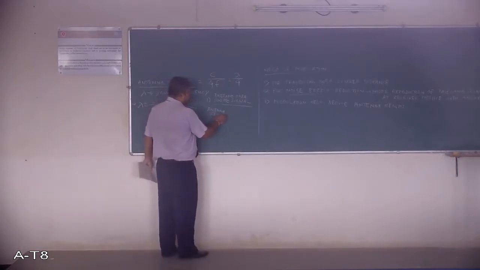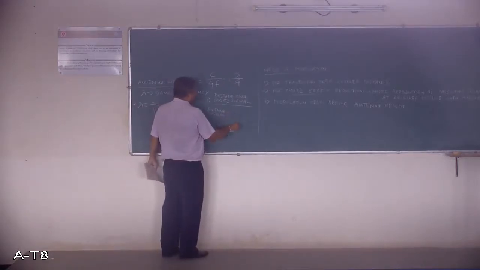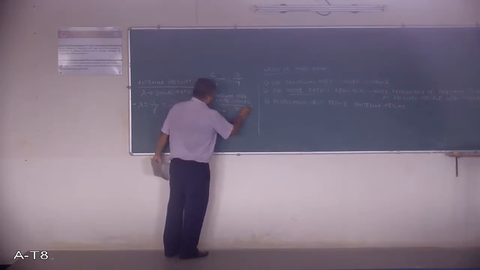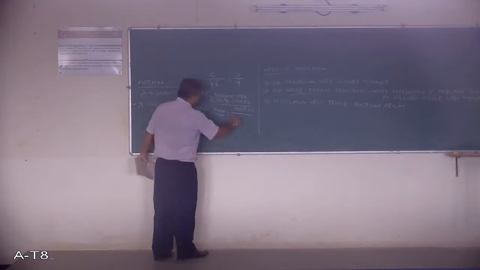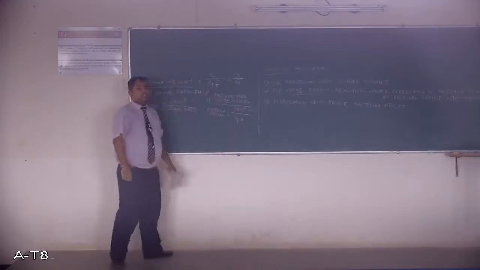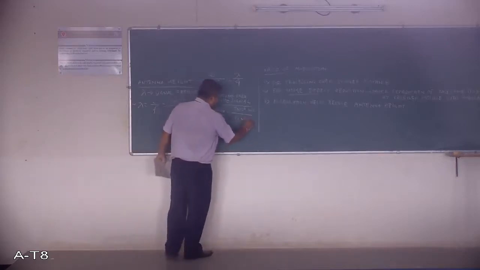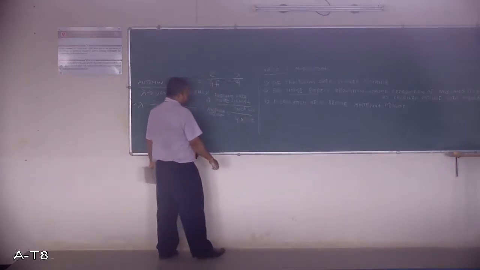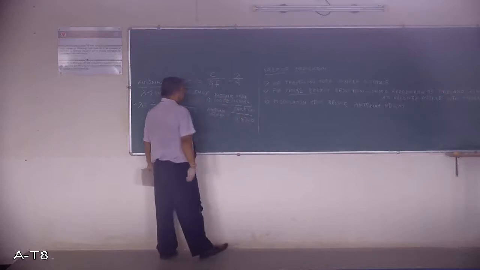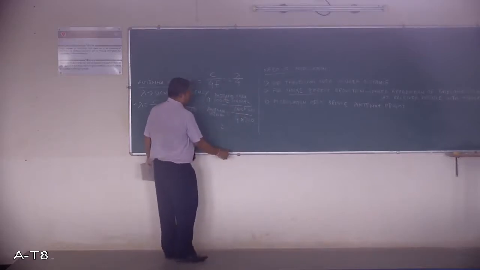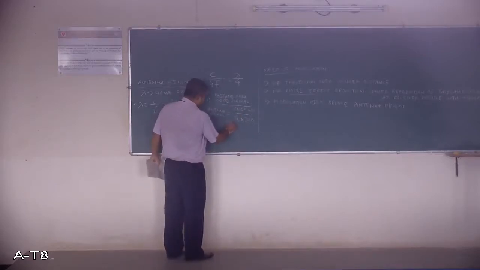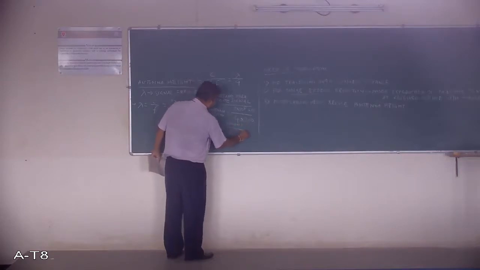In this case, the antenna height will be C, which is 3 into 10 raised to 8 meter per second, divided by 4 times F, where F is the frequency of the baseband signal, which is 300. So I can write 3 into 10 raised to 8 as 300 into 10 raised to 6, divided by 4 into 300.